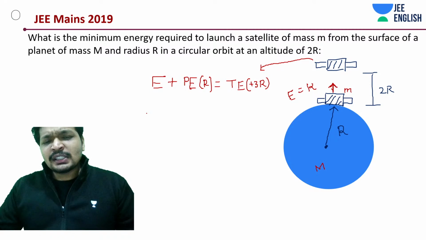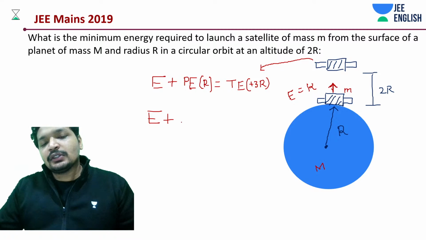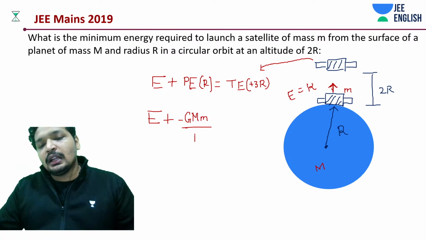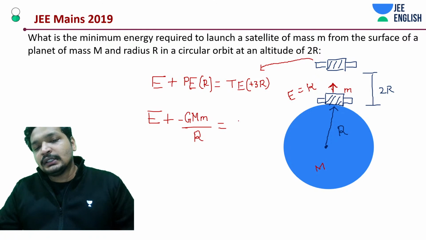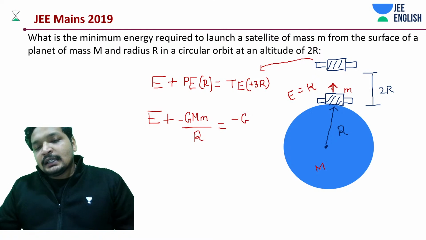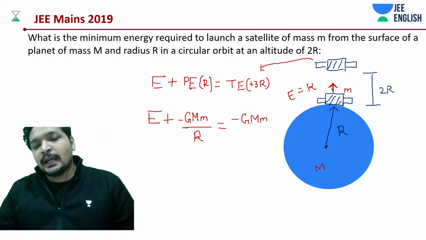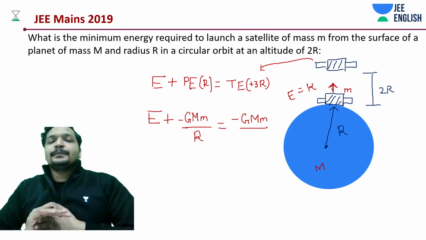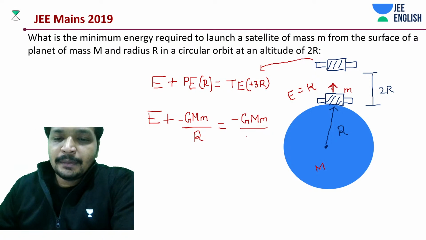So what is the value of E? We have E plus minus GMm by r is equal to minus GMm by 6r.